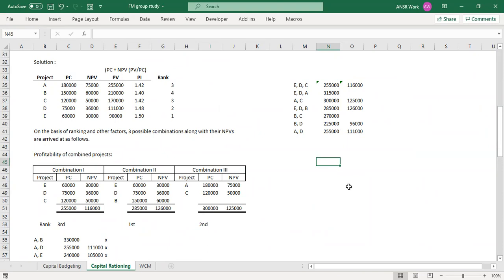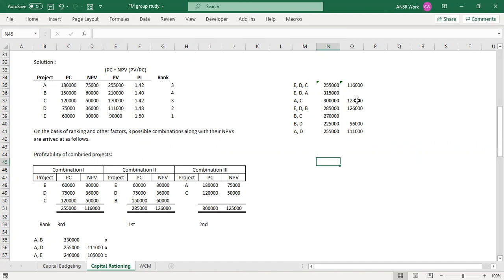The reason for that is in the logic only, because your PI is higher there. That means with lesser investment you are getting more money. A higher PI means that only. So obviously that will automatically be part of it. When you know logically that one project will be part of your final combination, why not start with that only? Make a base from that and add things from that.